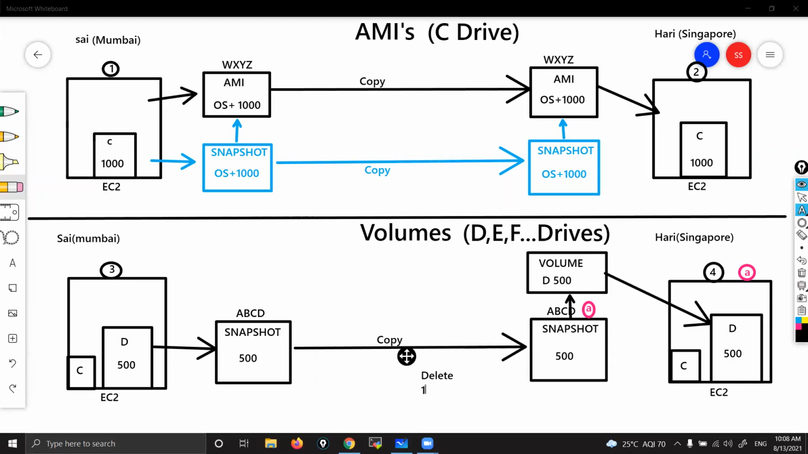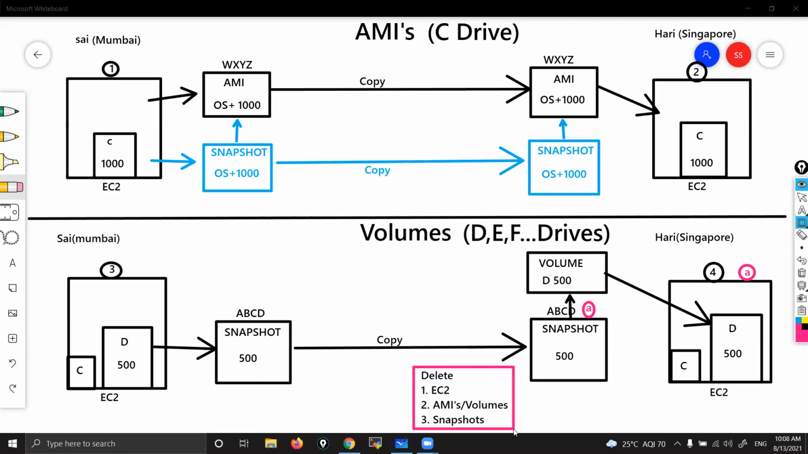First, you have to terminate EC2 instances. Second, you have to delete either AMIs or volumes. The last one, you can delete snapshots. This is the kind of dependency you have to follow.